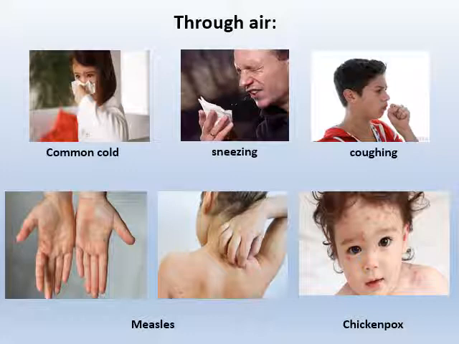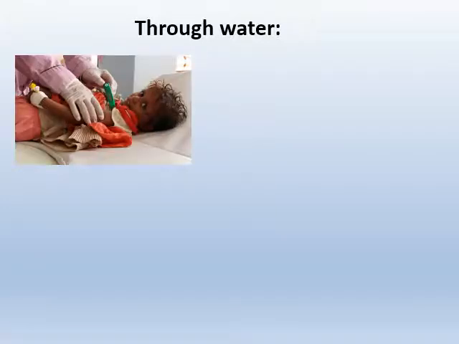Clear, children? So you should be very careful when you have a person suffering with all these diseases. Clear? And now we go ahead with how the diseases spread through water. And the first image you see, children, is a person suffering with cholera. Do you know, children, how cholera spreads from person to person? And also it spreads through water.